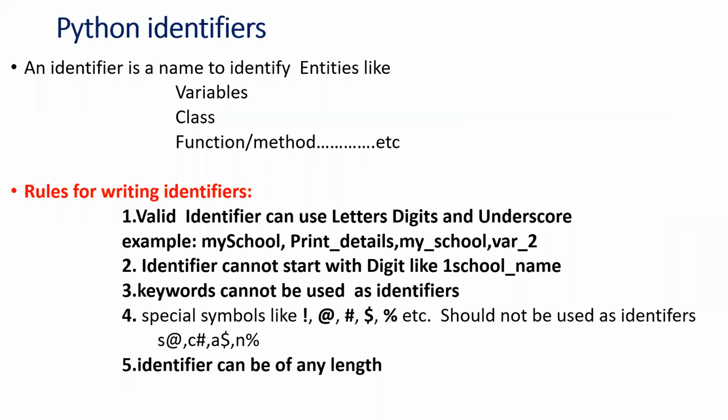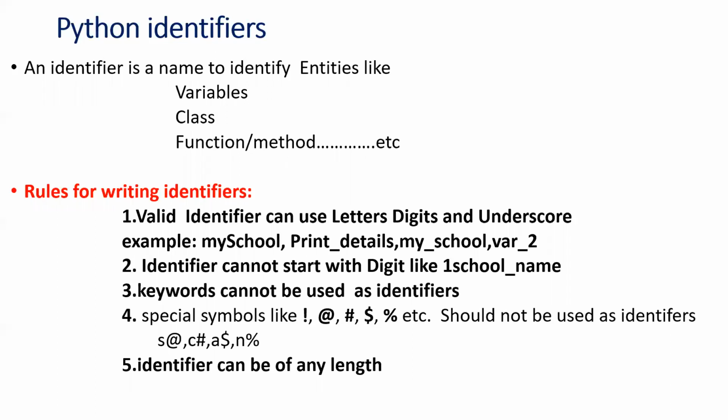Now what is an identifier? An identifier is nothing but a name given to programming entities. What are programming entities? A variable, class, method. These are examples of programming entities. An identifier is nothing but a name. For example, a is equal to 10. Now the value 10 is named as a. Now when you try to print a, it will give 10. That's all.